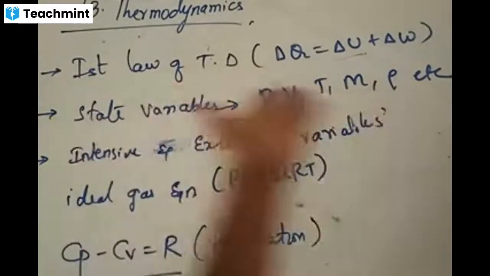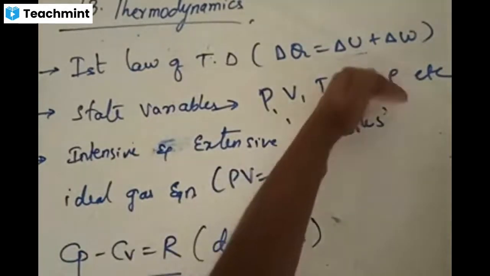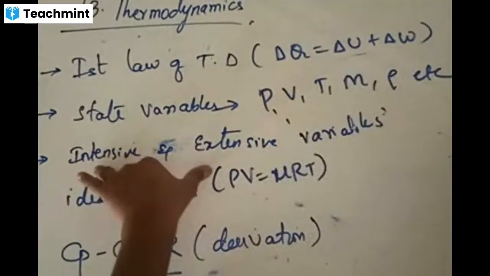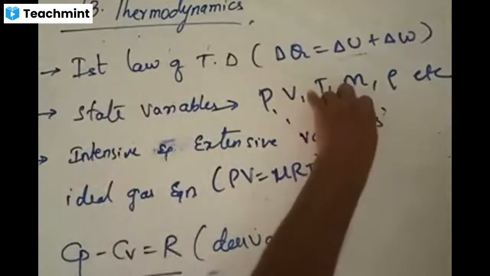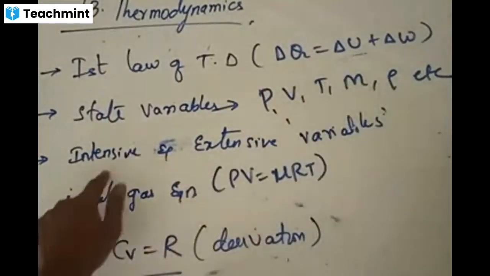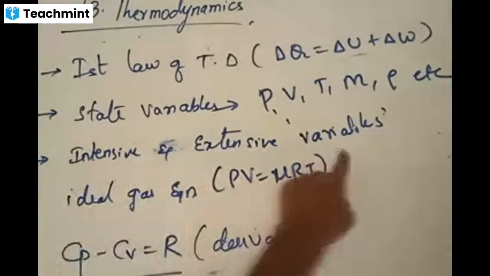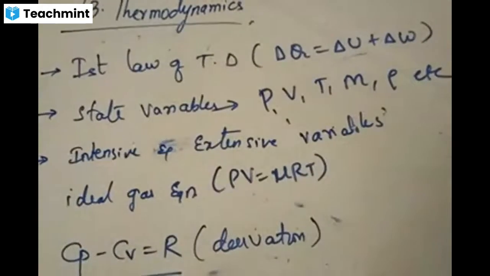These are going to vary. Whatever the variables, these things may change. From one system to another system, these parameters will keep on changing. State variables are nothing but parameters to describe the system. Now we say these parameters are of two kinds. These state variables, or the parameters which describe the system, are of two kinds. What are they? Intensive parameters and extensive parameters, that is, intensive variables and extensive variables.